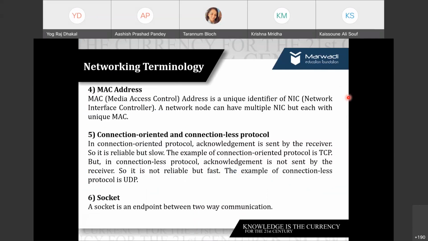As well, I said socket is an endpoint of communication, right? In two-way communication, devices have an endpoint. So it means a socket will be on both sides, client and server, for the two-way communication.